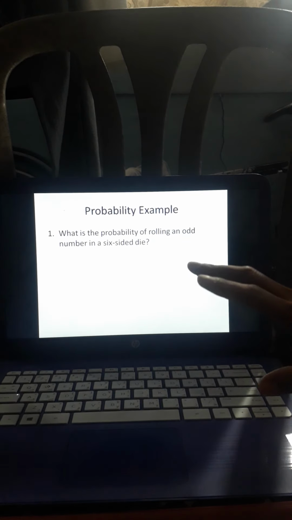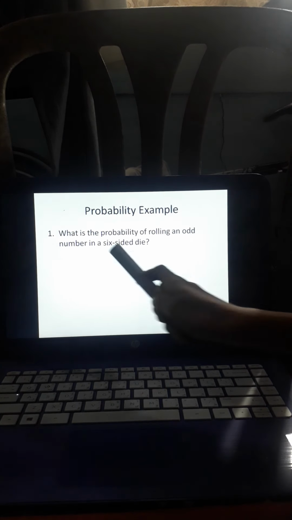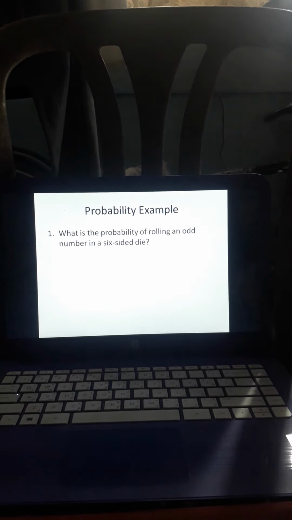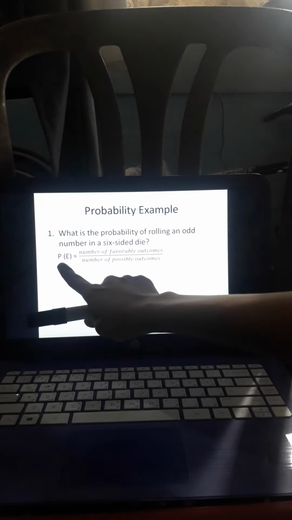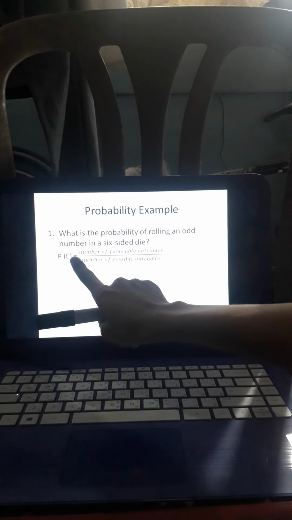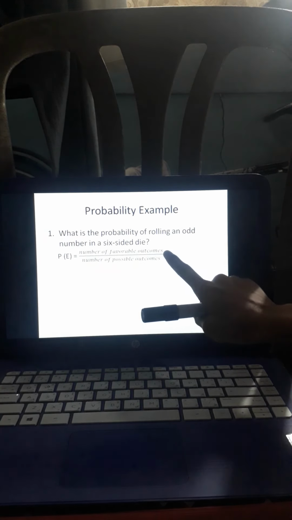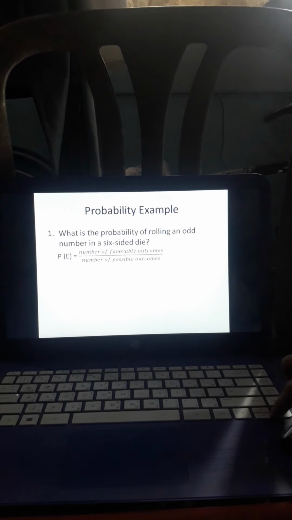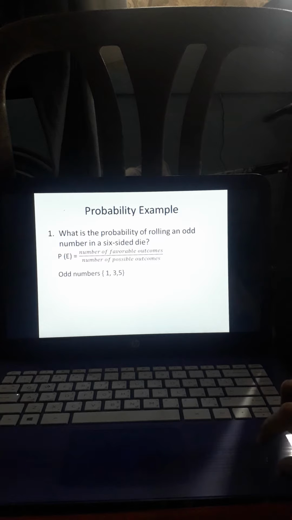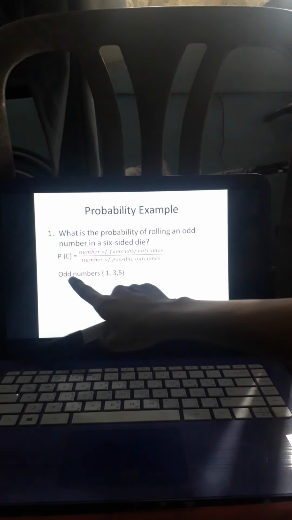So, ayan po yung mga odd numbers. Pero, ang given po natin ay 6-sided die. So, dito po, okay, so we have the formula: probability of an event equals the number of favorable outcomes over the number of possible outcomes. Next, so we have to find the odd numbers.